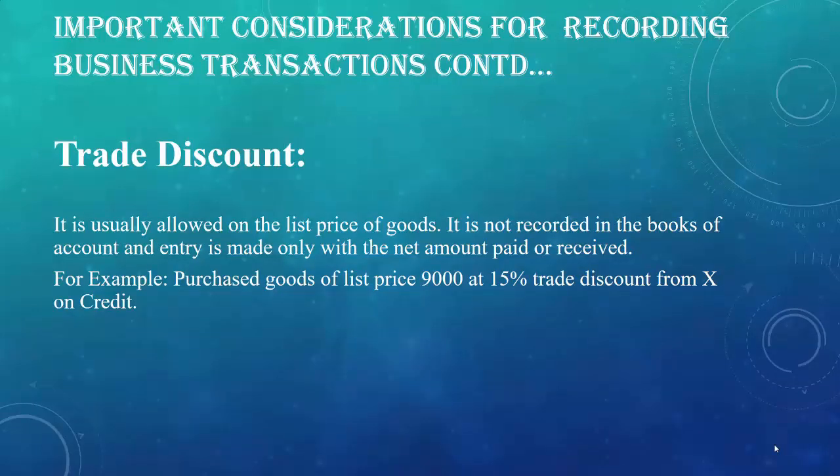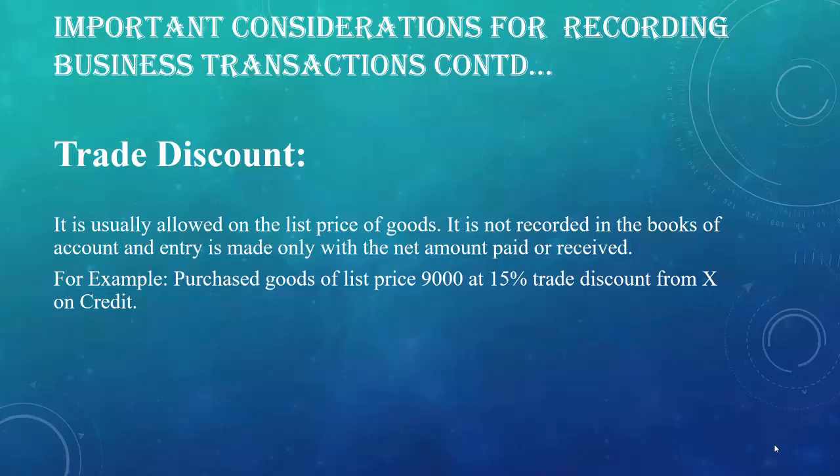Now let's have a look at how to record journal entry for trade discount. Trade discount is usually allowed on the list price of goods. It may be allowed by producer to wholesaler or by wholesaler to retailer for purchase of goods in large quantity. It is not recorded in the books of account and entry is made only with the net amount paid or received. Let's understand this with the help of an example.